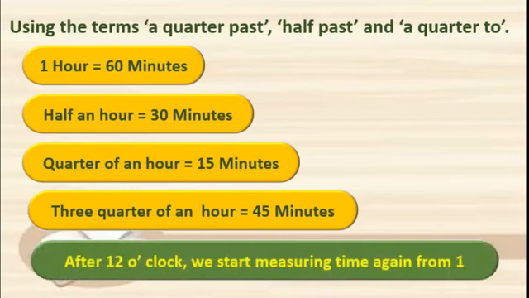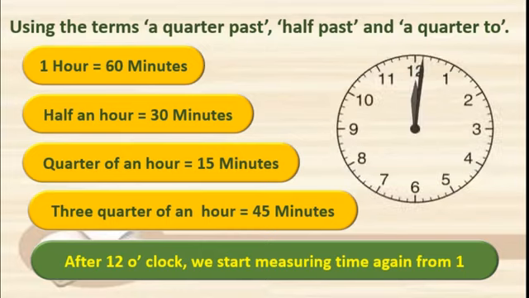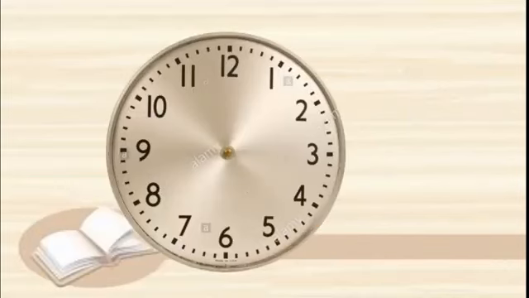After 12 o'clock, we start. Students, we will learn now how to read the clock by using the clock language or time language. These two hands, you are familiar with them, isn't it? The red one, the shorter one, is called the hour hand, and the longer one, blue colored, is called the minute hand, isn't it?